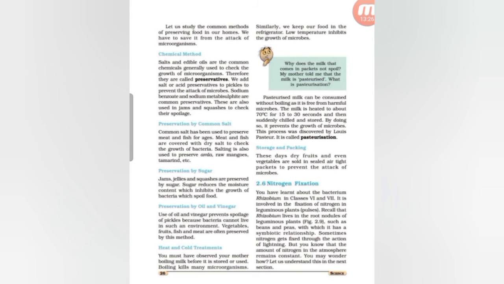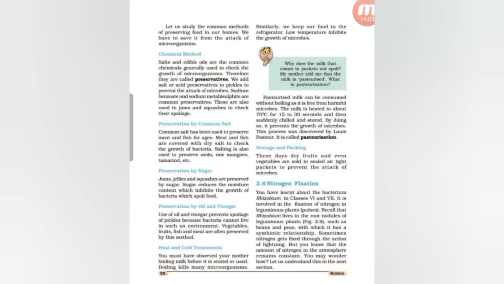Then we can use sugar also to preserve food items like jam, jelly and squashes. Sugar reduces the moisture content, which inhibits the growth of bacteria which spoil the food. So this is how we can preserve food items. Common ways are preservation by common salt and preservation by sugar, because sugar reduces the moisture content of the food, so it inhibits the growth of food spoiling microorganisms.